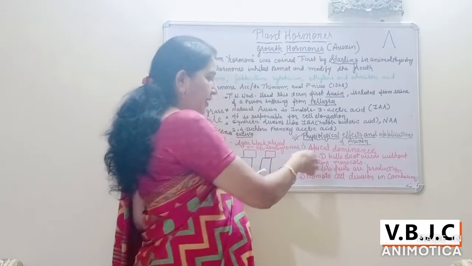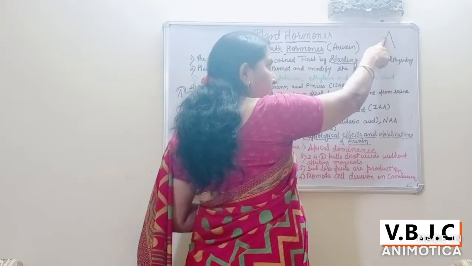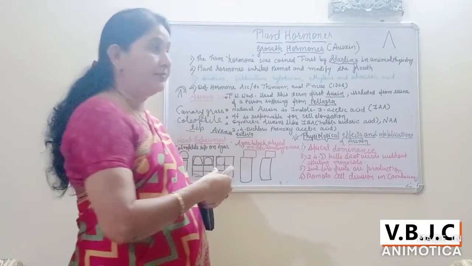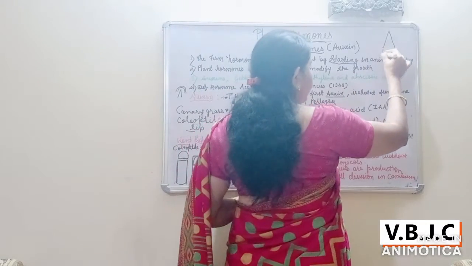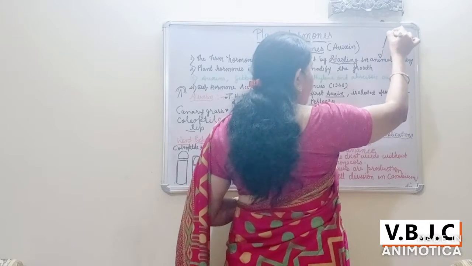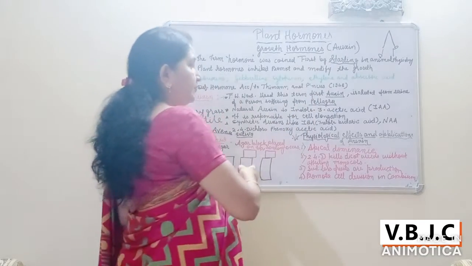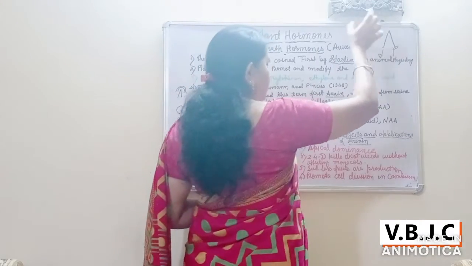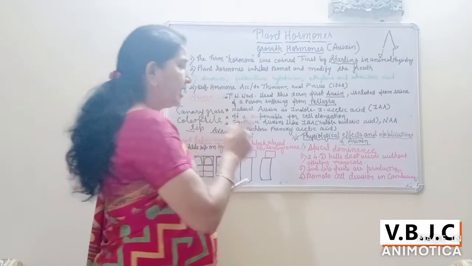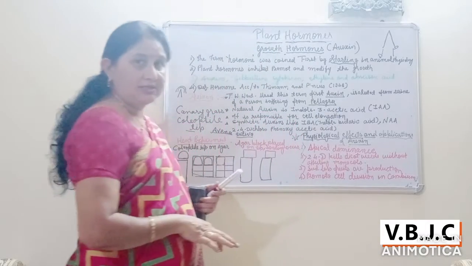Follow this. Apical dominance means the apex of the stem continuously grows and suppresses the growth of the lateral buds. Suppose these lateral buds are present here, this is one lateral bud and this is another lateral bud. But only this stem apex continuously grows and stops or suppresses the growth of the lateral buds. This phenomenon is known as apical dominance. This is the first application of auxin. It promotes the apical dominance.